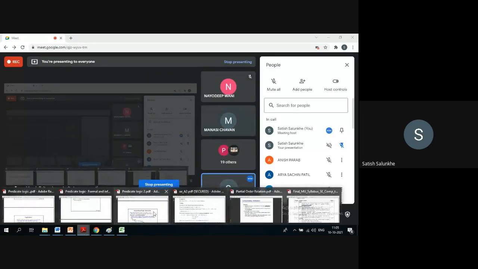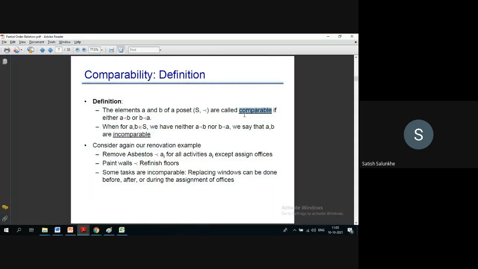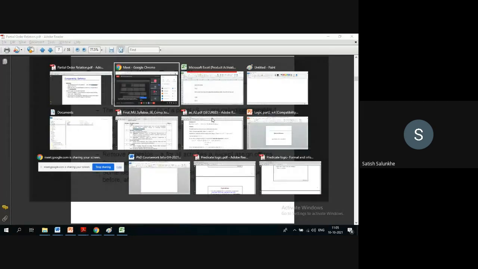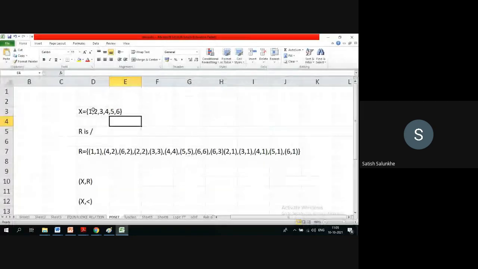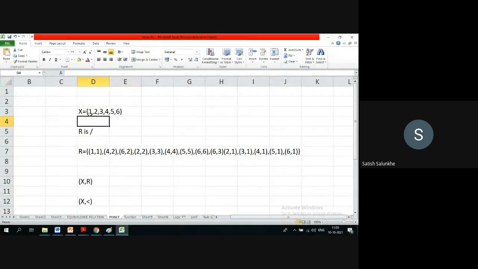I said, did you understand this? When we say two elements are comparable in a poset, yeah, Mansi, just quickly answer me. Yes, sir. Is it clear? If it is clear with respect to this, I asked a question. One is comparable with whom? One. Only one. Two, one. Yes.